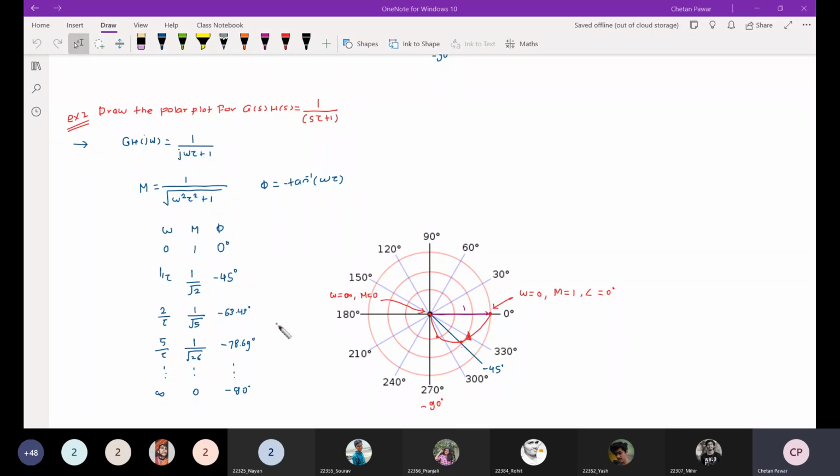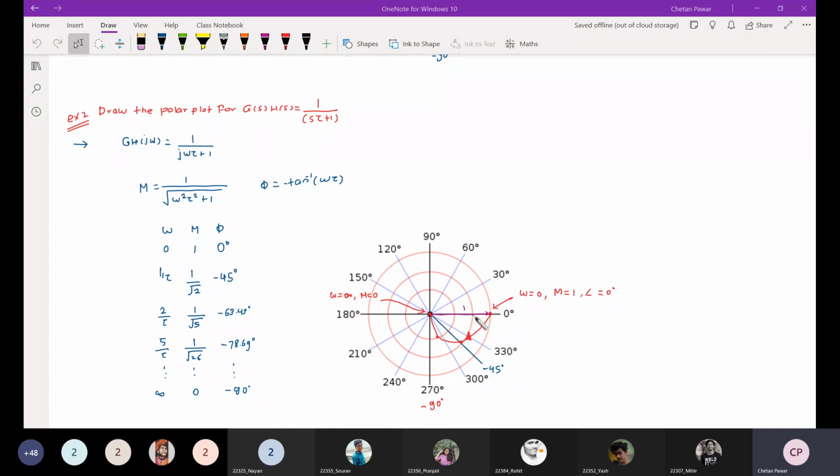Okay, so at omega is equal to 0, magnitude is 1 and the angle is 0 degree. So this is the point where omega is equal to 0, magnitude is 1, and angle is 0 degree. At omega equal to 1 by tau, magnitude is 1 by root 2.